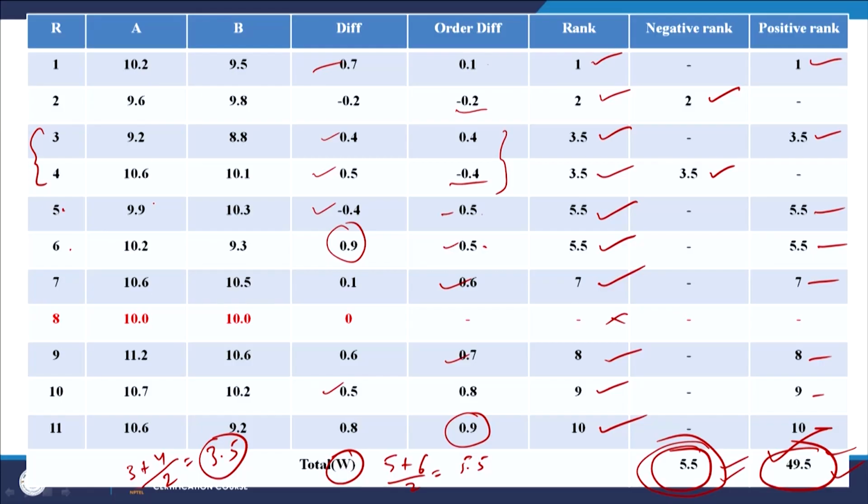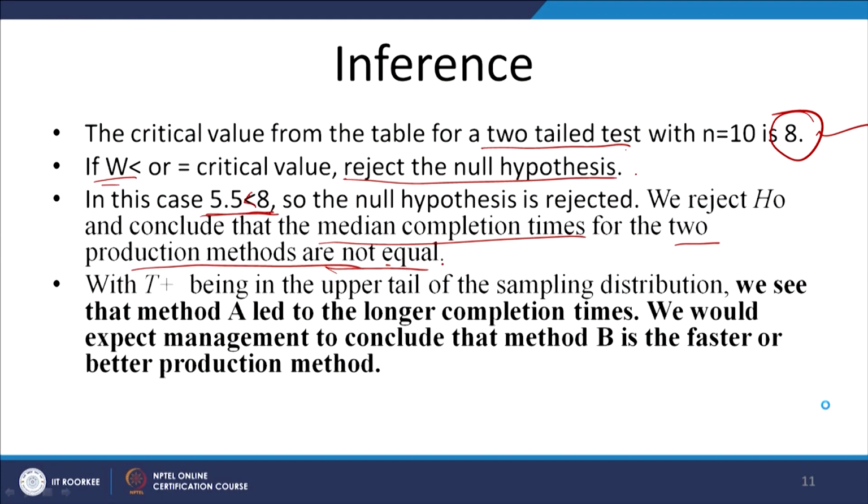So, in this case we see it is more of positive, right. That means if you look at these differences, the positive rank is more. So, that is why we say obviously A has taken more time than B. When producing, the workers using method A are consuming more time than method B. So, we would expect management to conclude that method B is a faster or better production method, and A takes more time than B, right.